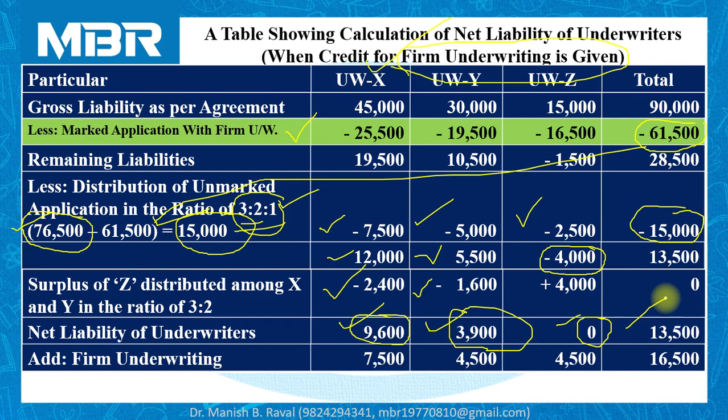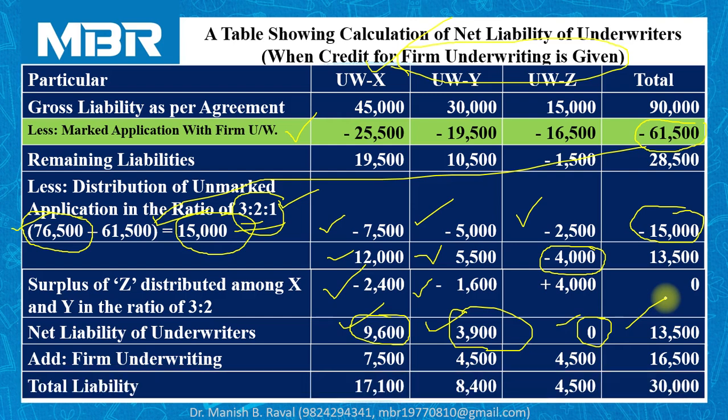So we have to add firm underwriting: 7,500 for X, and 4,500 shares for Y and Z each. So total liability of underwriter X is 17,100, Y 8,400, and Z 4,500. Total number of shares purchased by all three underwriters altogether is 30,000.